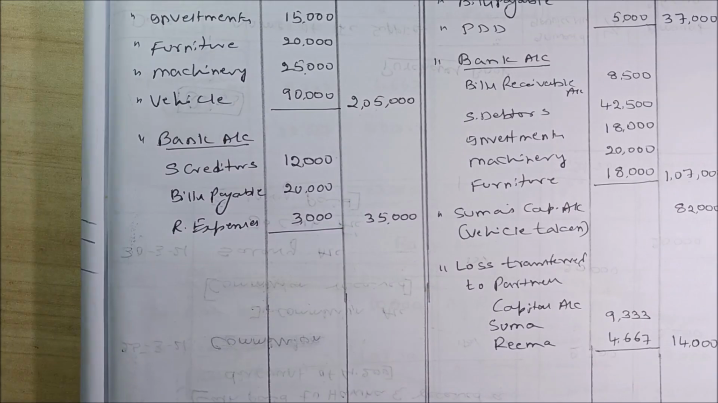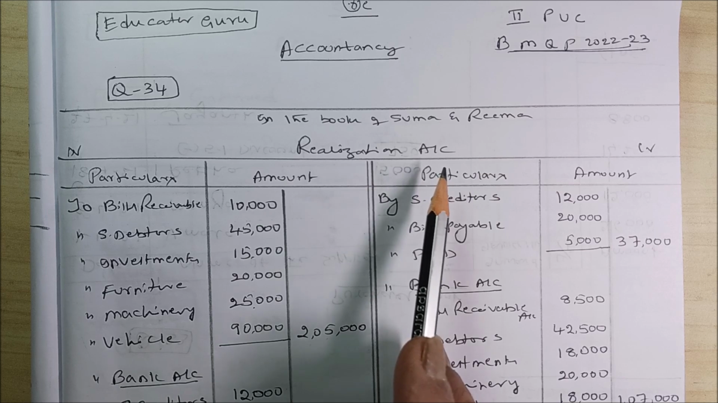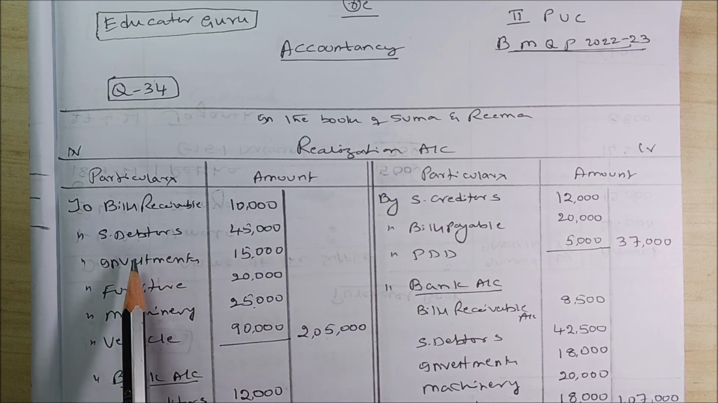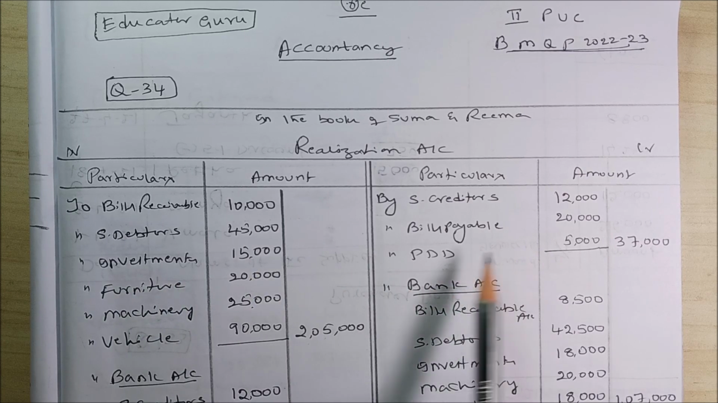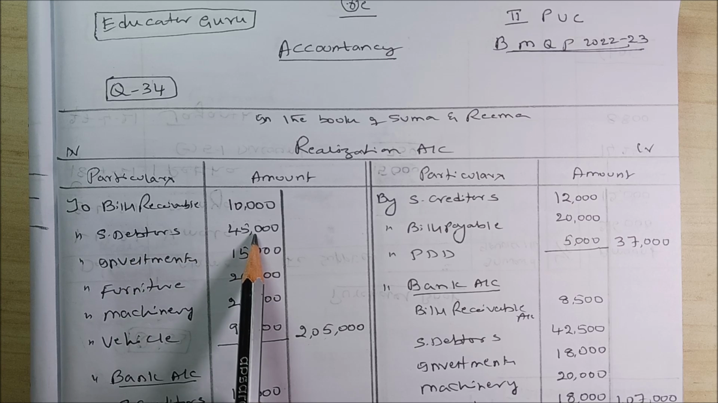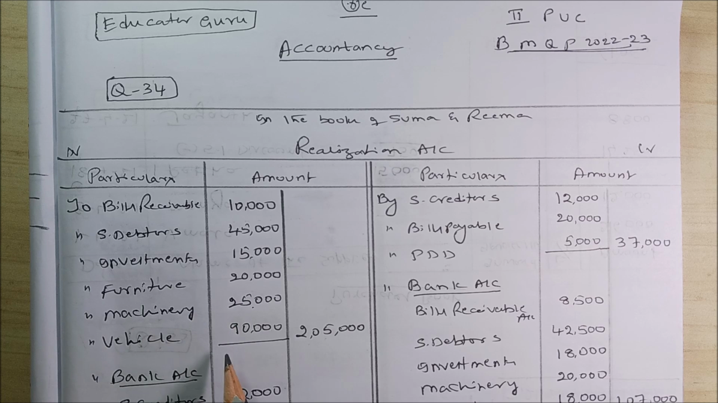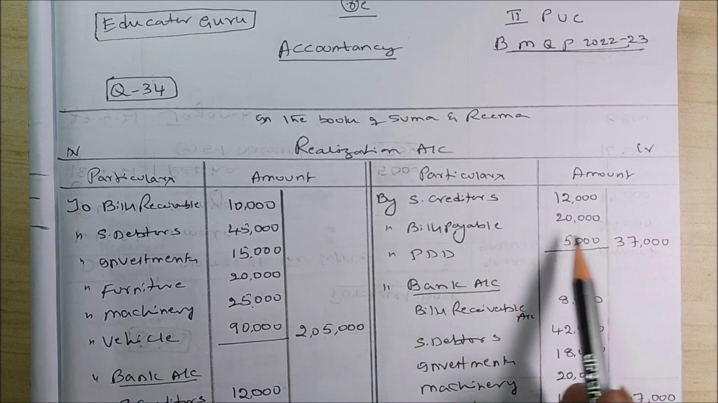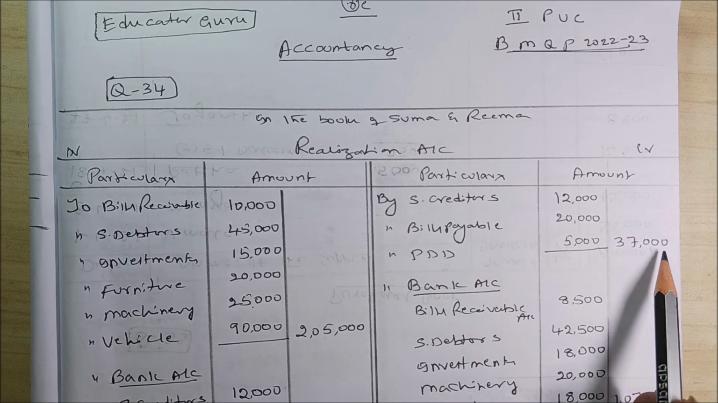Now it is very simple. In the books of Suma and Rima, realization account. Transfer all assets to the debit side of realization account, all liabilities to the credit side. To bills receivable 10,000, to sundry debtors 45,000. I have not deducted the 5,000 PDD, I have taken 45,000 directly. Then investments, furniture, machinery, vehicles. Creditors 12,000, bills payable, here I have taken PDD, provision for doubtful debts 5,000, 37,000.